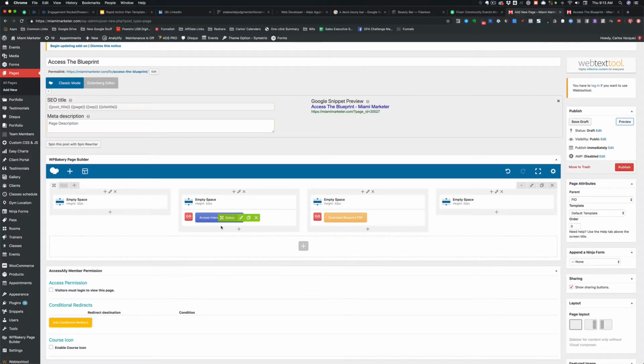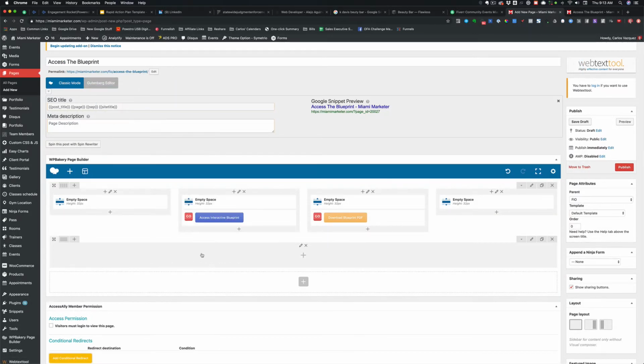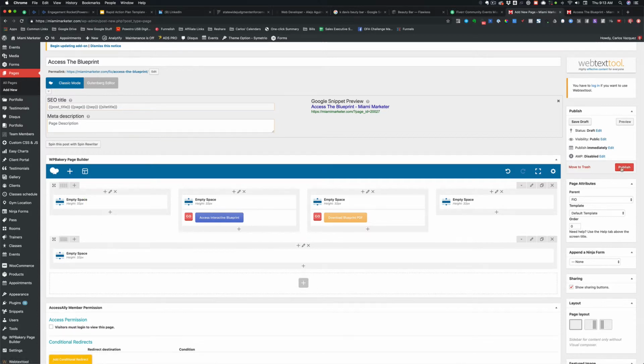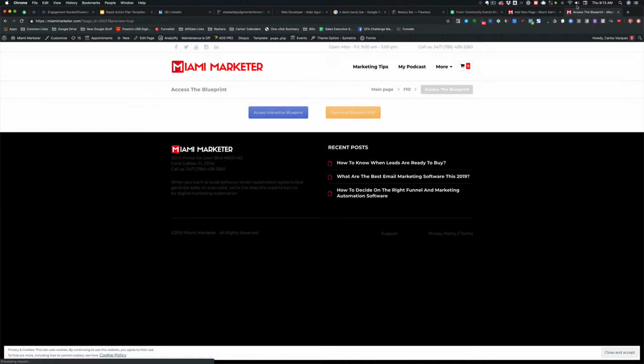All right, so let me just kind of put another spacer here. Let me add a new section. Oops, let's do close, and let me do another space right over here. So that way, it kind of adds a little bit of space right before the footer. And there we go, right there. So all I want them to do is to click.